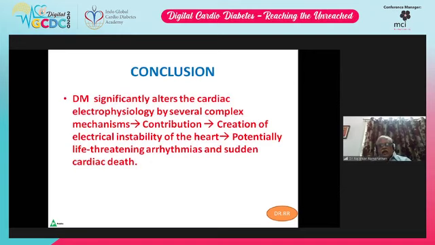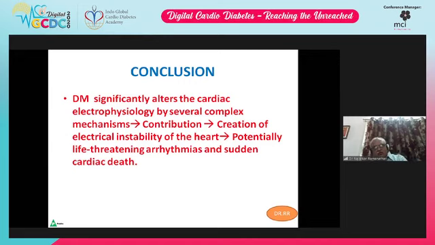So, we are almost before time. Diabetes mellitus significantly alters cardiac electrophysiology by several complex mechanisms. So they create electrical instability of the heart, potentially life-threatening arrhythmias, and sudden cardiac death.